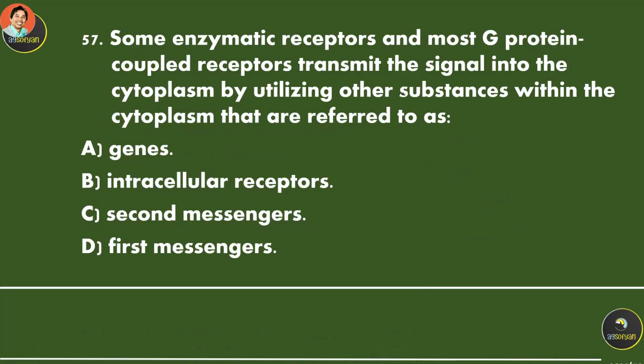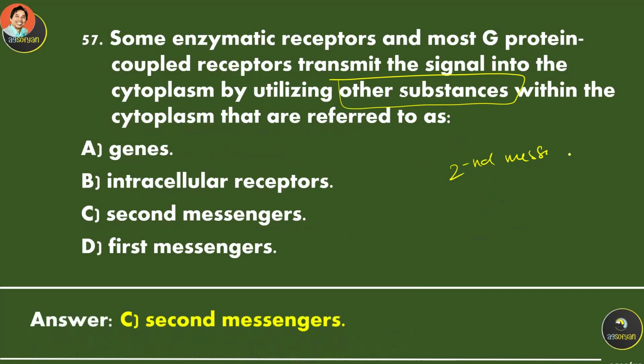Some enzymatic receptors and most G protein coupled receptors transmit the signal into the cytoplasm by using other substances. I already put that picture, the name of the substances, in the previous explanation. Within the cytoplasm they are referred to as the second messenger. So the second messenger is inside the cytoplasm.